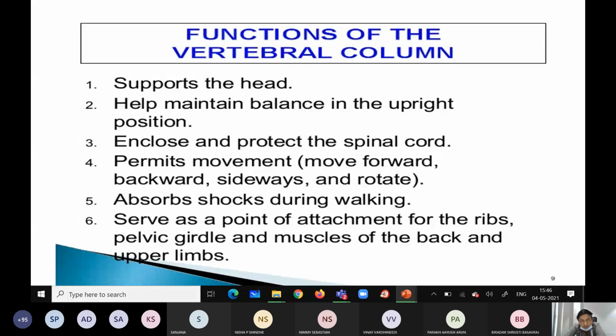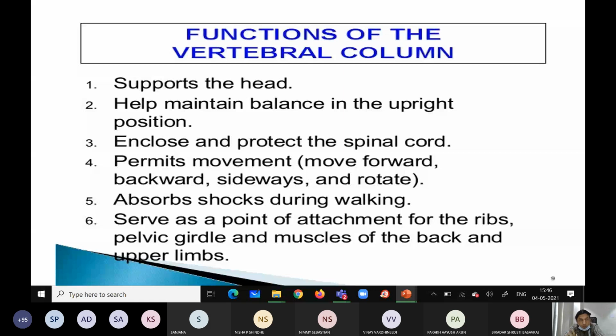Spinal cord mainly. And the vertebral column permits different movements like forward, backward, sideways, that is side movement, and rotation.